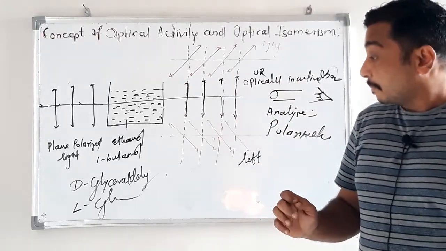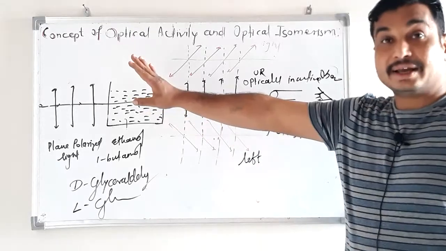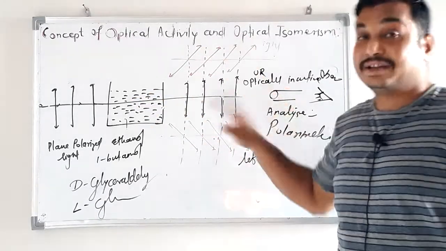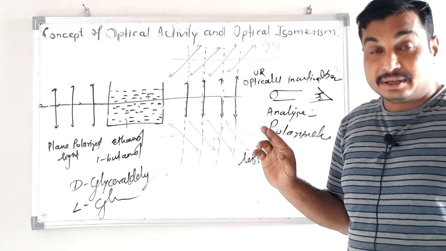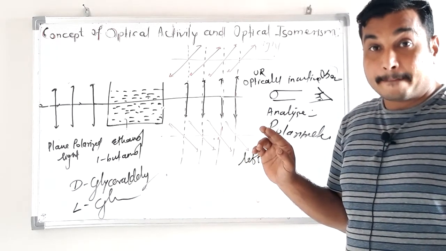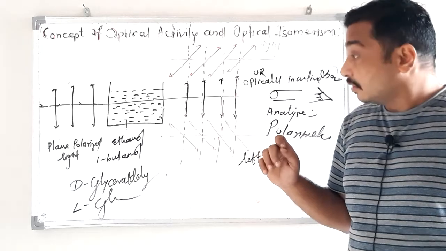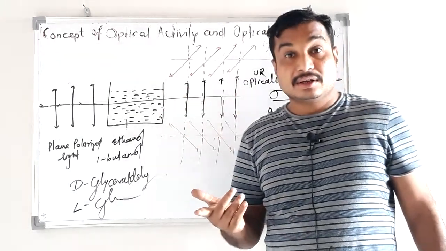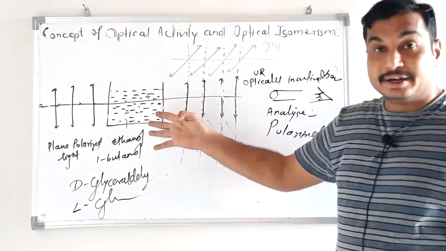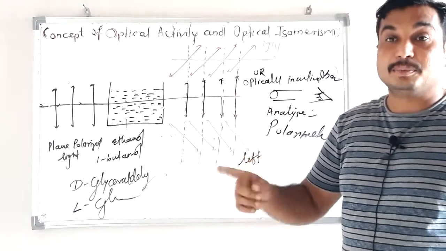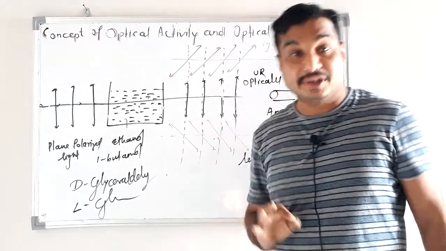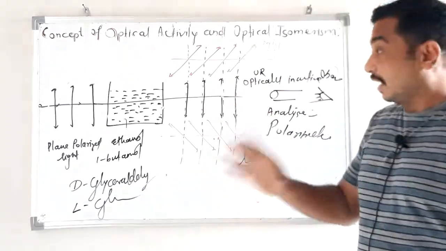Okay, so not all organic compounds are going to show this property. This property is called optical activity. What is optical activity? The property by which the plane polarized light gets deviated. This ability to rotate the plane of PPL toward the right side or left side is called optical activity.